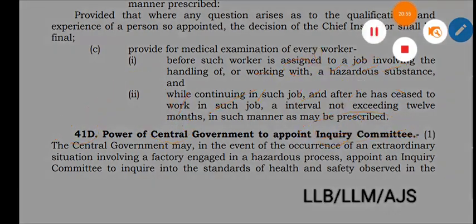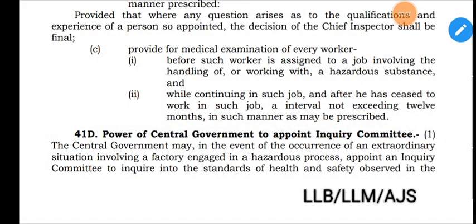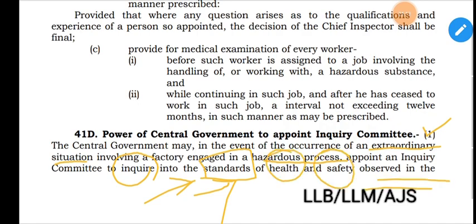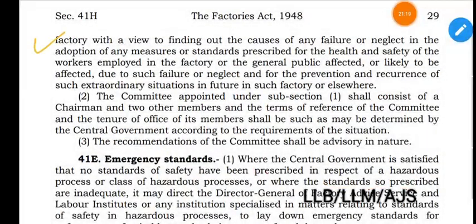Section 41D subsection 1 provides that the central government may, in the event of occurrence of an extraordinary situation involving a factory engaged in hazardous process, appoint an inquiry committee to inquire into the standard of health and safety observed in the factory with a view to finding out the causes of failure or neglect. First of all, they will inquire into the standard of safety and health in the factory.